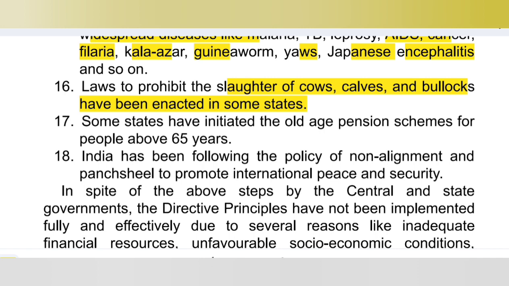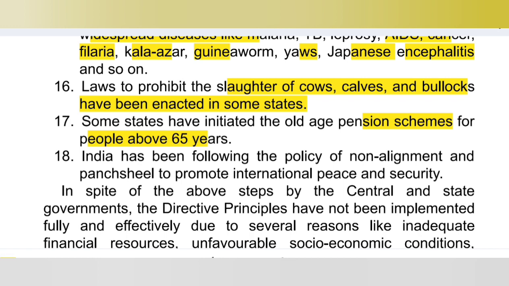Some states have initiated the old age pension scheme for people above the 65 years. Okay. Article number 41 में क्या था? Article number 41 में था कि to secure right to work, to education and to public assistance in case of unemployment, old age, sickness and disablement. Okay, old age cover था article number 41 में. So ये implement हुआ. Some states have initiated old age pension scheme for people above the 65 years.